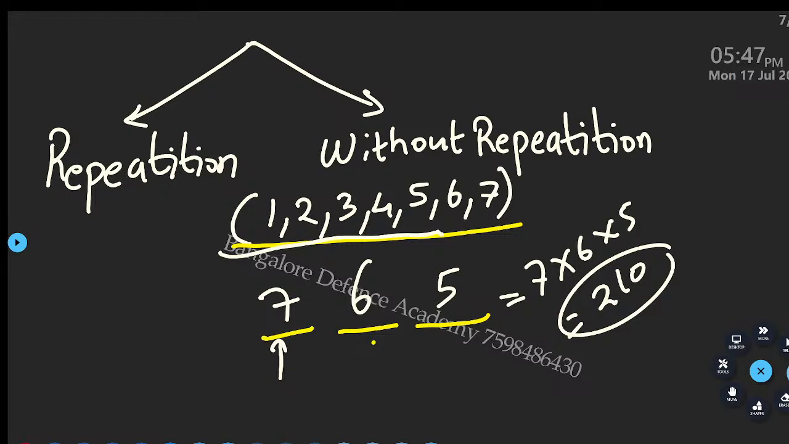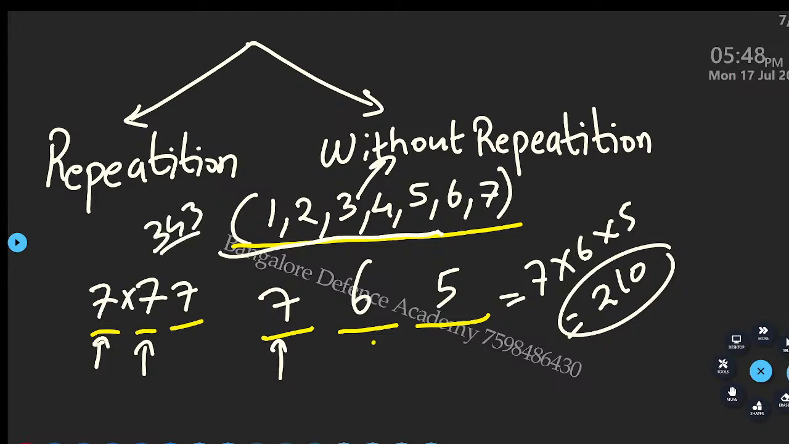Now tell me, once if I am using a number, can I repeat that number? No. This is without repetition. Now if I give you a condition, 3 digit number, out of this 1, 2, 3, 4, 5, 6, 7, you use any number, again you can keep using it. Tell me, how many possibilities here? Again how many possibilities here? Why 7? Because I can repeat this number. So 7 into 7 into 7 is how much? 343. Easy? Yes? Okay, shall we do one more question now?